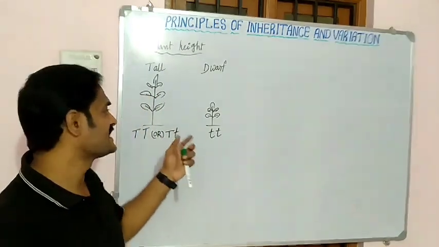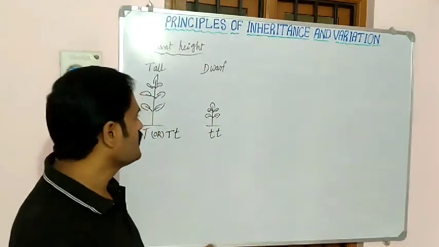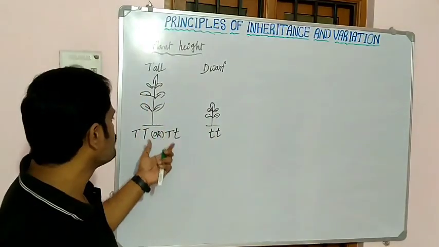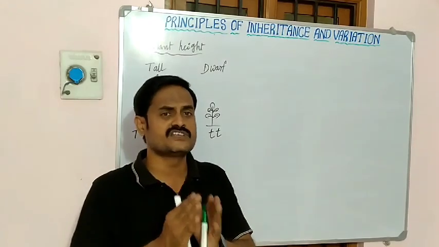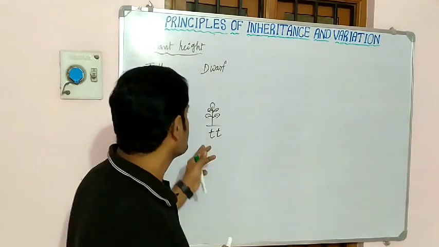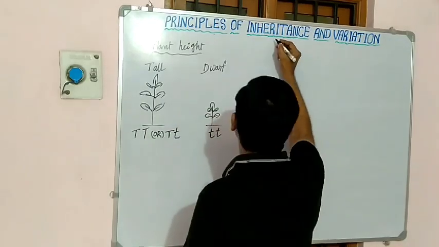How they get their characters was explained by Mendel. Now I will explain how to find out a particular plant having homozygous tall. First I am going to discuss homozygous tall.